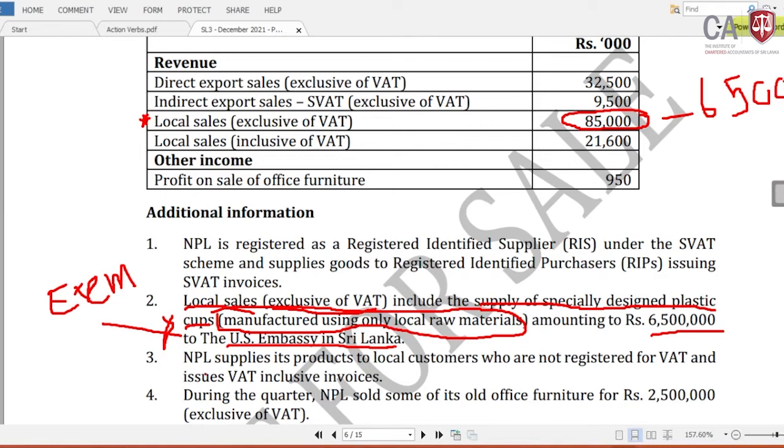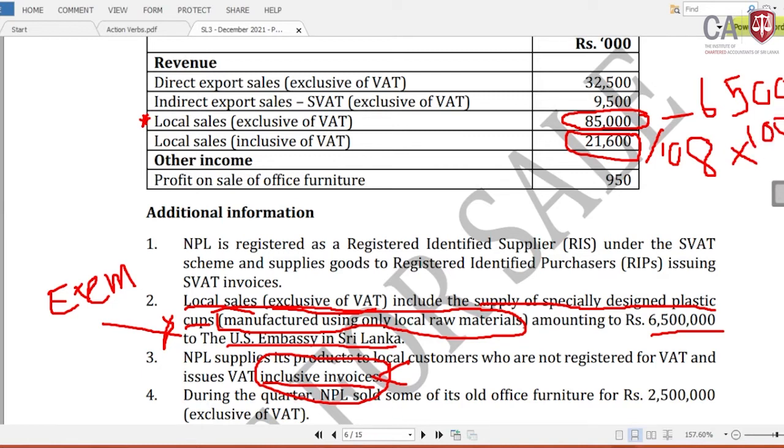Done. NPL supplies its products to local customers who are not registered for VAT and issued inclusive invoices. We have two kinds of invoice. One is a tax invoice, the other one is an inclusive invoice. To a person who is not registered for VAT, we cannot issue the VAT invoices; we need to issue the inclusive. Inclusive means what has been included? It is the particular value added tax component, 8%, that has been included. Therefore, to compute the correct value of supply, we need to divide this by 108 and multiply by 100. I think it's clear.